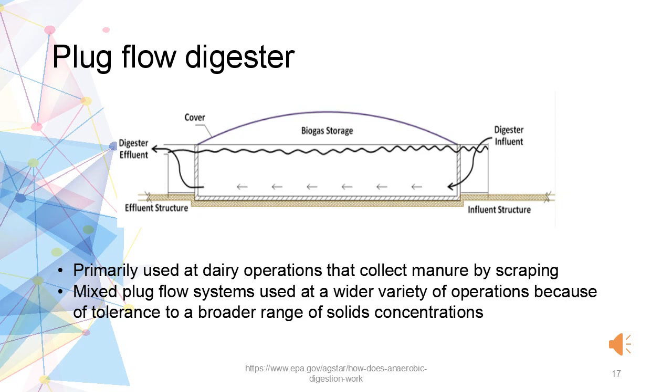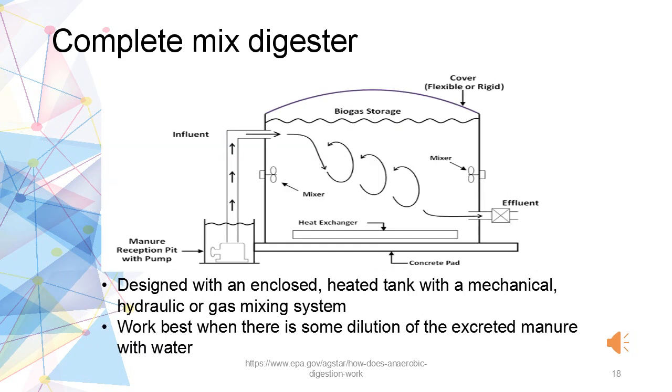They are primarily used at dairy operations that collect manure by scraping, and mixed plug flow systems are used at a wider variety of operations because of tolerance to a broader range of solid concentrations. Complete mixed digester. A complete mixed digester is basically a tank in which manure is heated and mixed with an active mass of microorganisms. Incoming liquid displaces volume in the digester and an equal amount of liquid flows out. Complete mixed digesters work best when manure contains 3 to 6% solids.